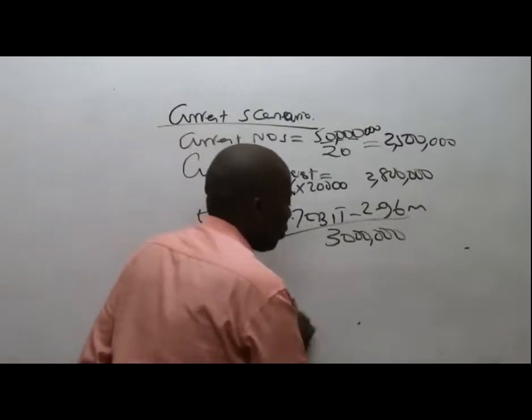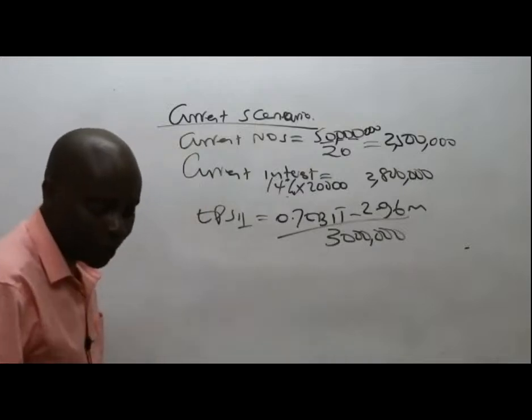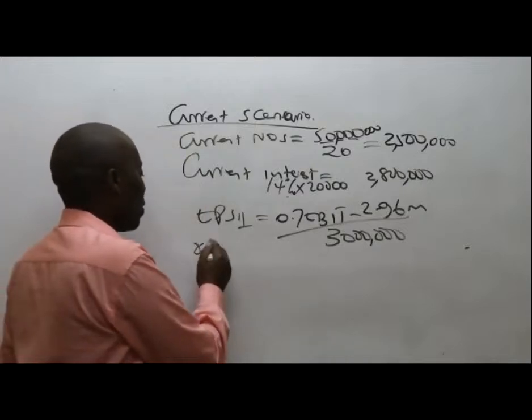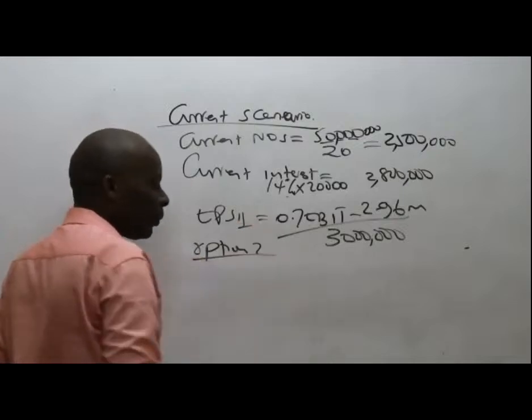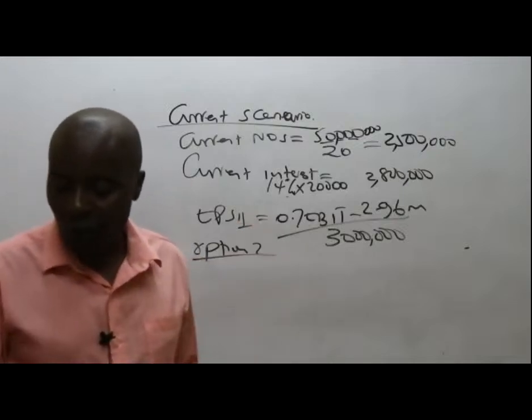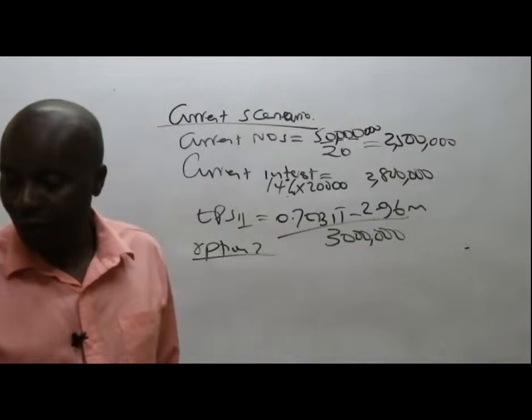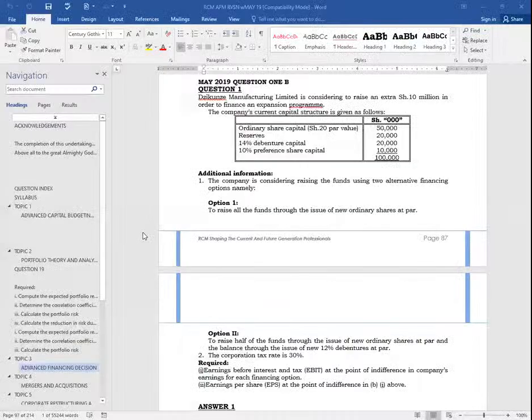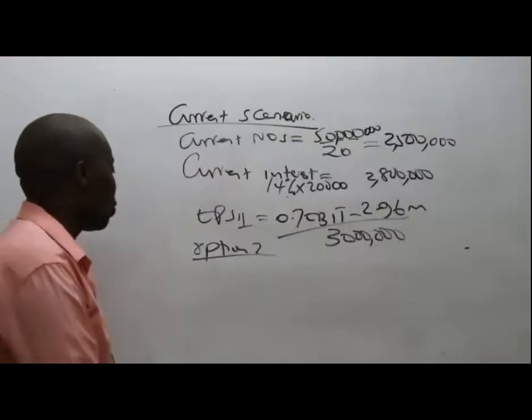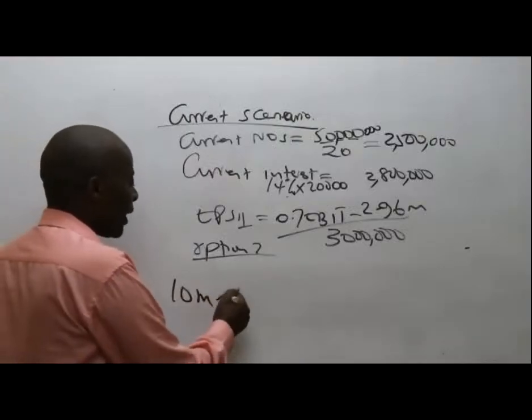Under option number 2, if I could just brush through this very fast, what have they told us under option 2? Option 2, ladies and gentlemen, is quite interesting. They're telling us to do something very simple: to raise a half of the funds through the issue of new ordinary shares at par and the balance through issue of a new 12% debenture at par. Great. So what are they telling us? That we have 10 million here to raise, a half.